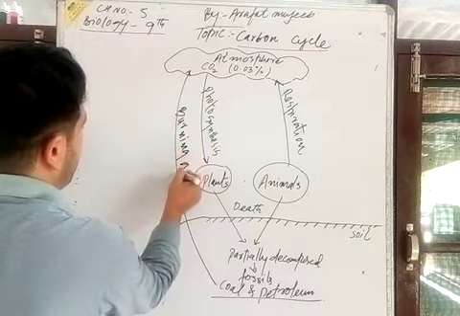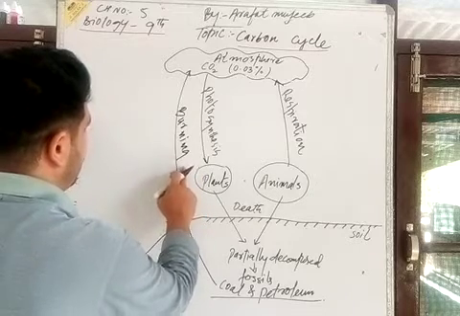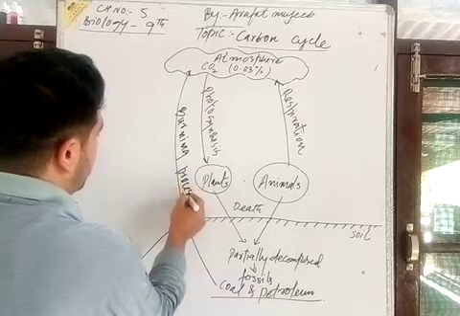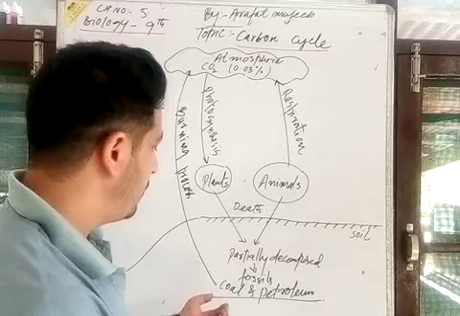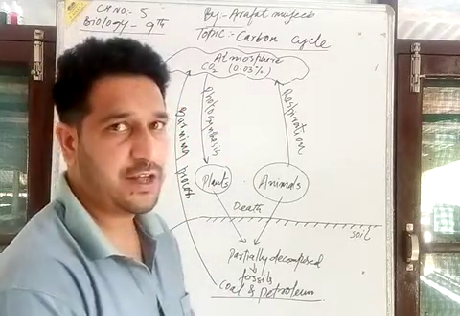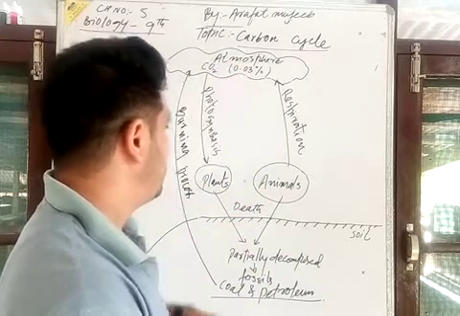During the burning of coal and petroleum, this leads to the release of carbon dioxide, which starts accumulating in the atmosphere.